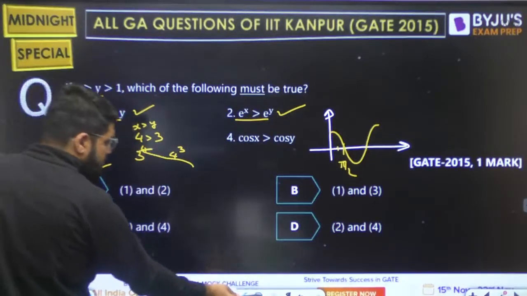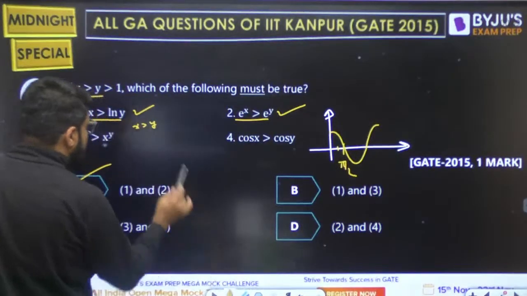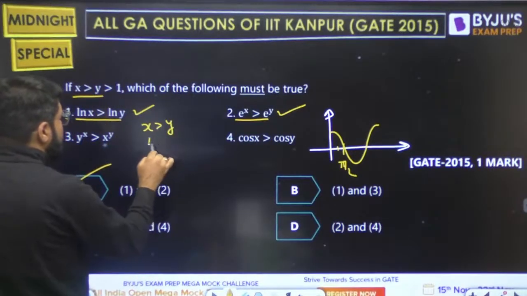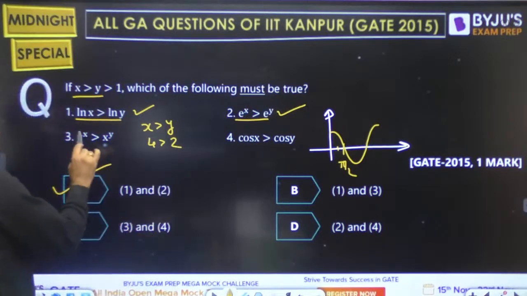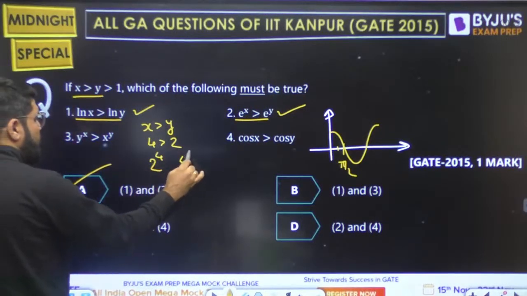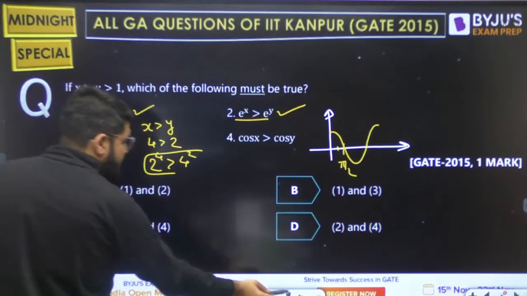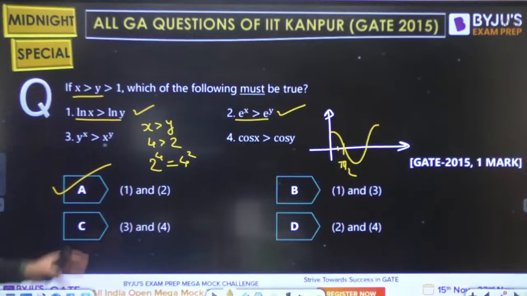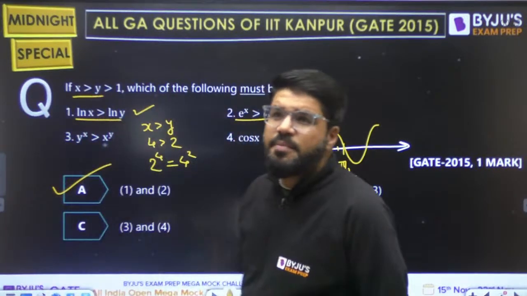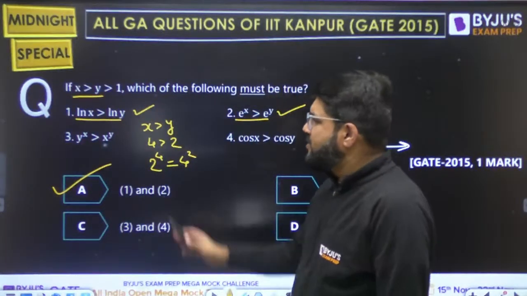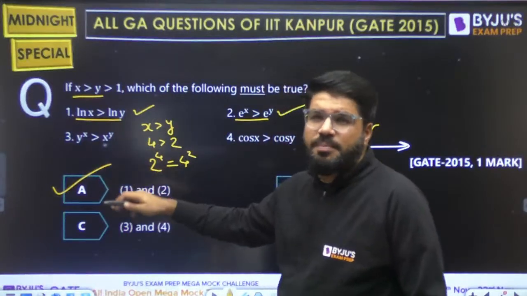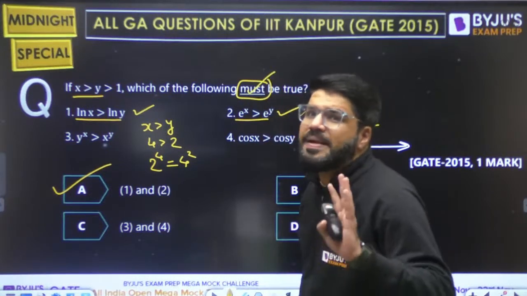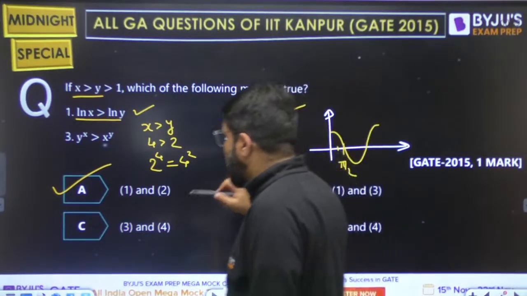So let me create some difference actually. X is greater than y. If you take 4 greater than 2, and then compare the powers, 2 power 4 and 4 power 2, is it greater? No, that is equal actually. This is not greater, both are equal to 16. So this again may or may not be true. For some values it may be true, for some it may not be true. That is why they have clearly underlined the words 'which of the following must be true', 100% true. So option number A.